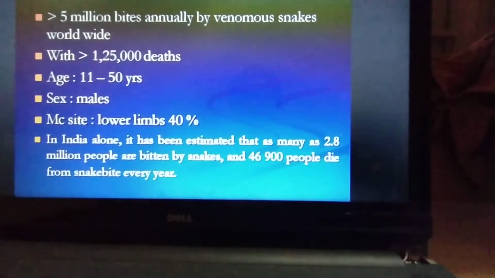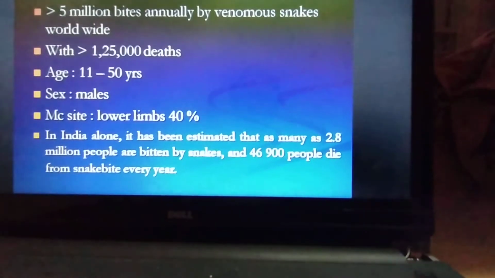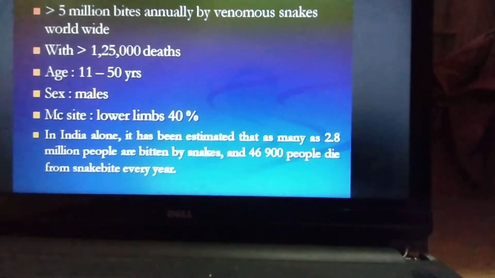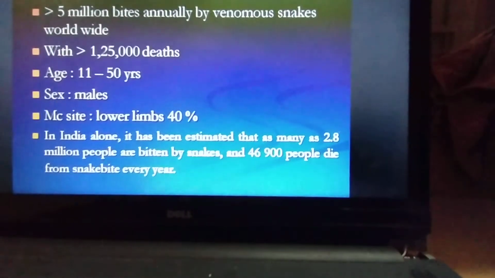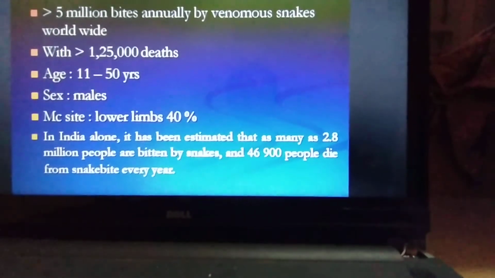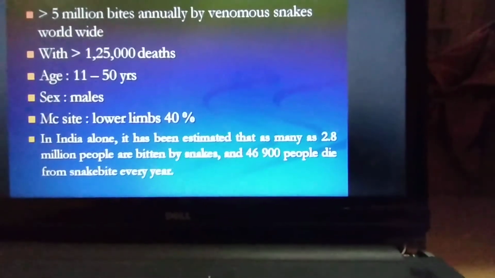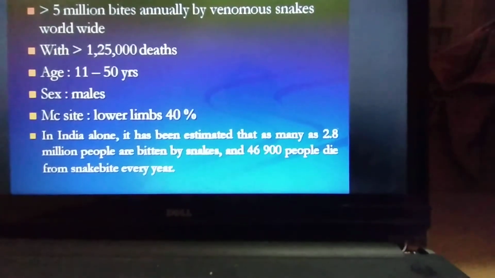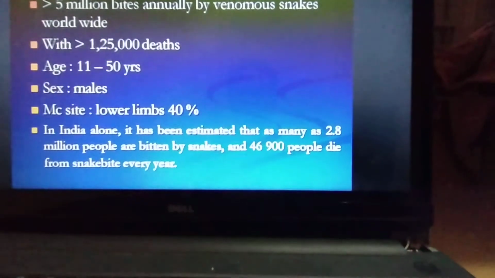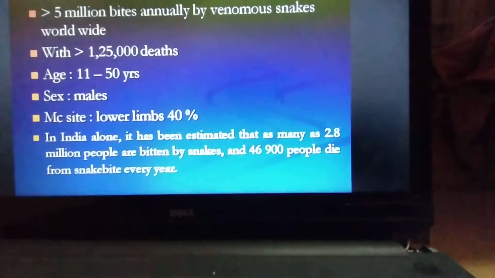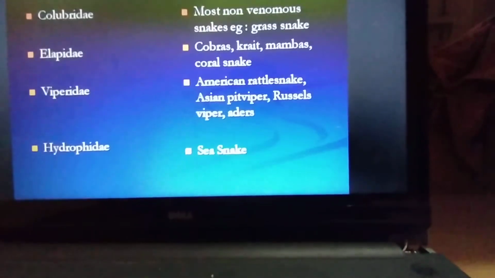If you see the scenario in India, nearly 2.8 million people are bitten by snakes every year, and out of this nearly 50,000 people die from snakebite every year. So this was the scenario in India, and this was the scenario worldwide: 2.8 million in India and more than 5 million worldwide.